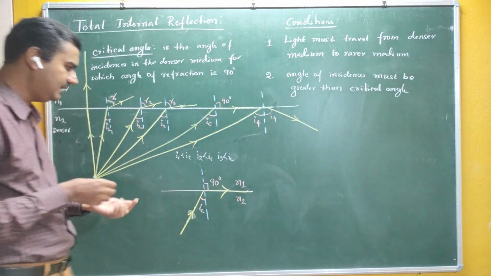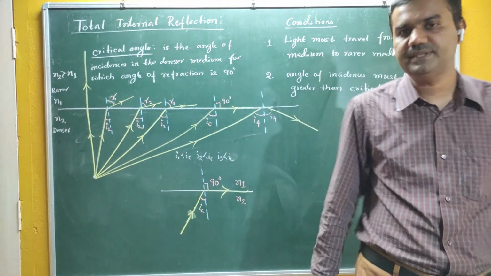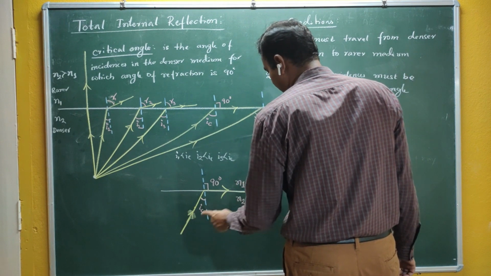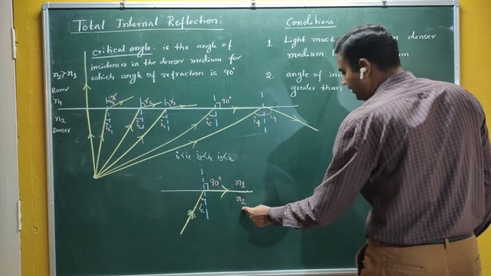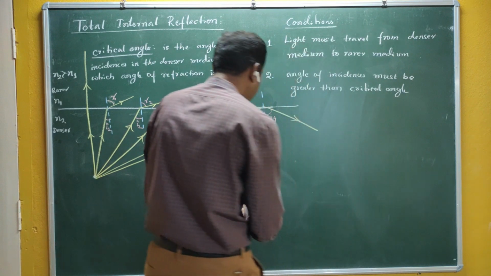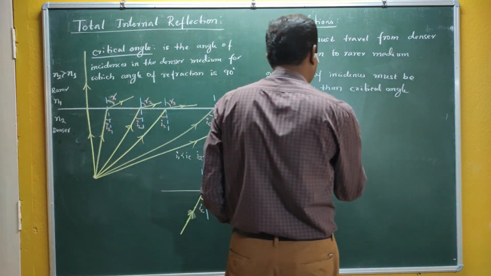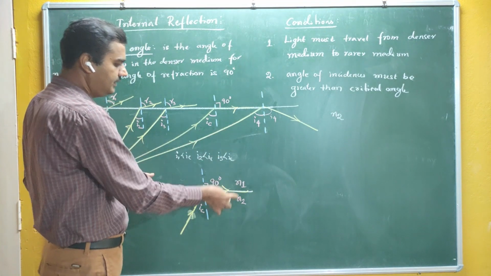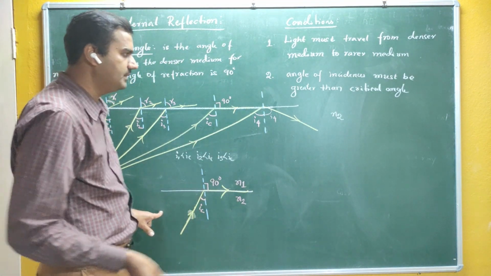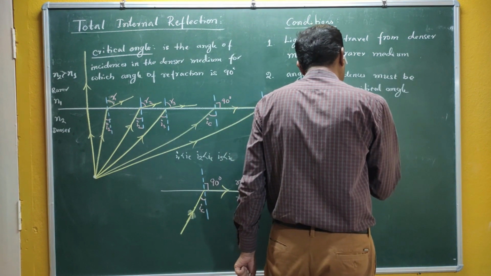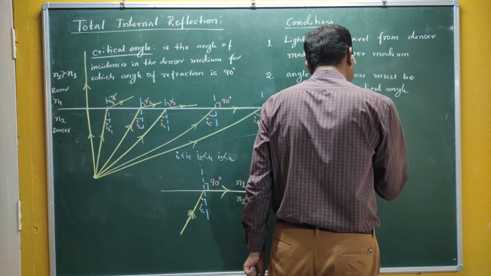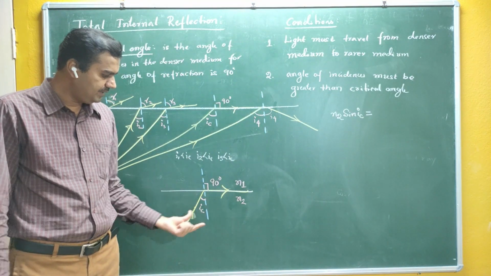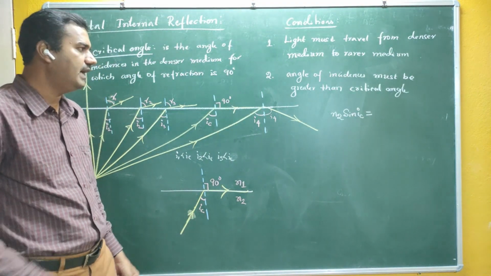For that, very simple, apply Snell's law. Whenever refraction takes place, you can apply Snell's law. So what does Snell's law say? The refractive index of the medium, which here is N2, into the sine of the angle in that medium, which is sine of IC, should be equal to